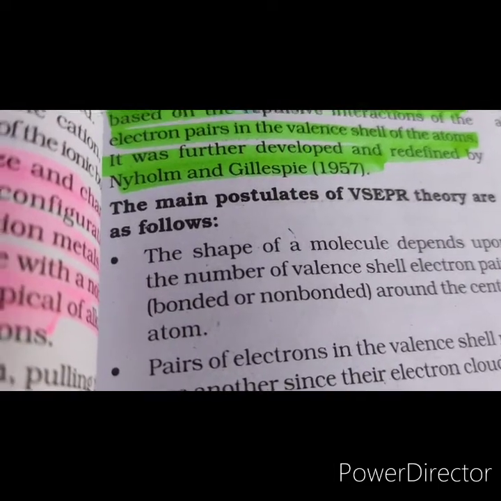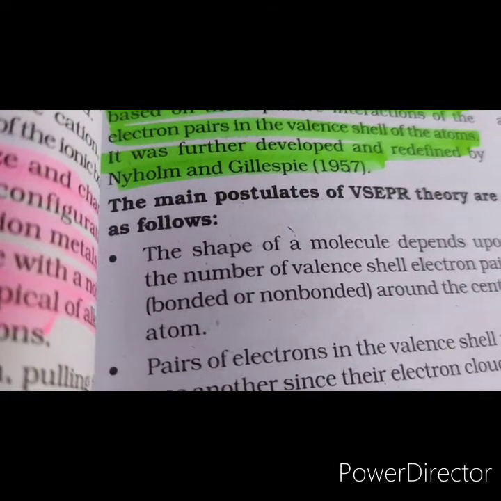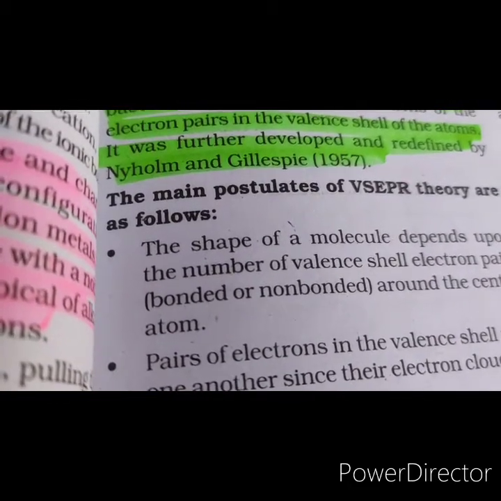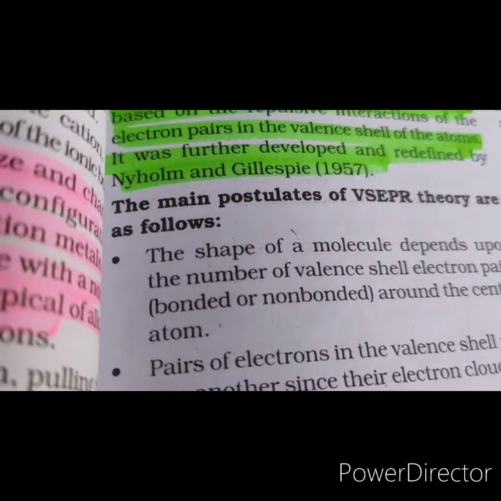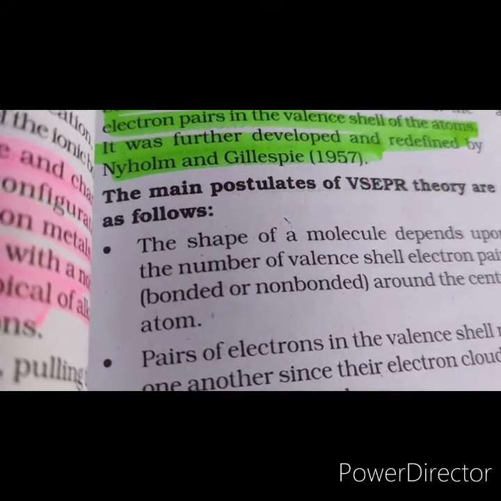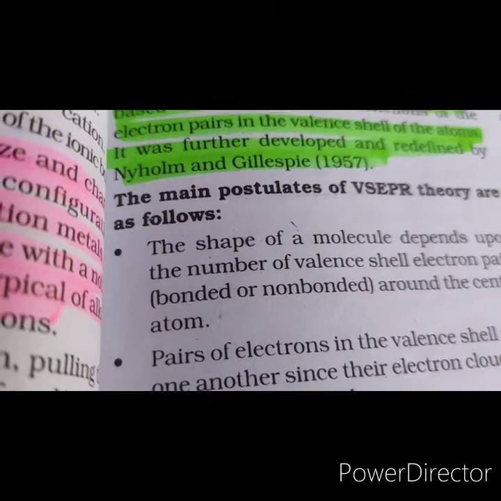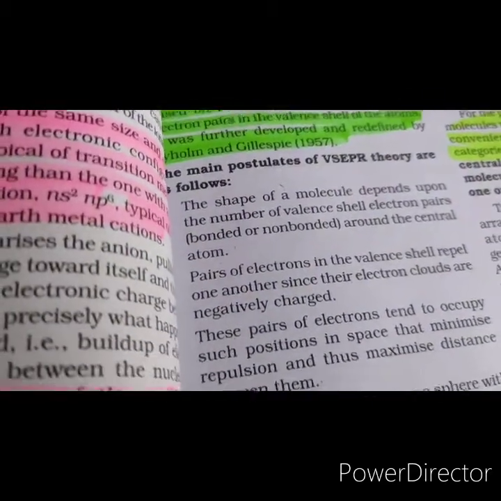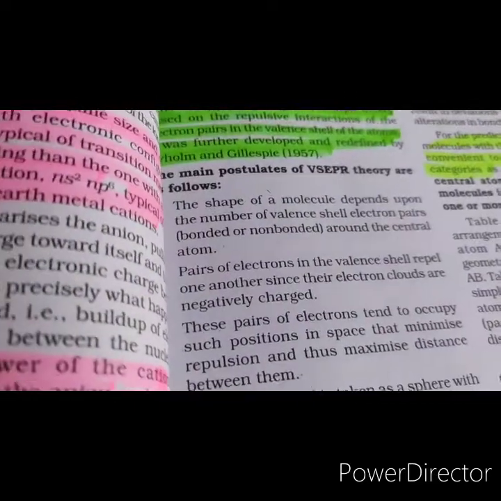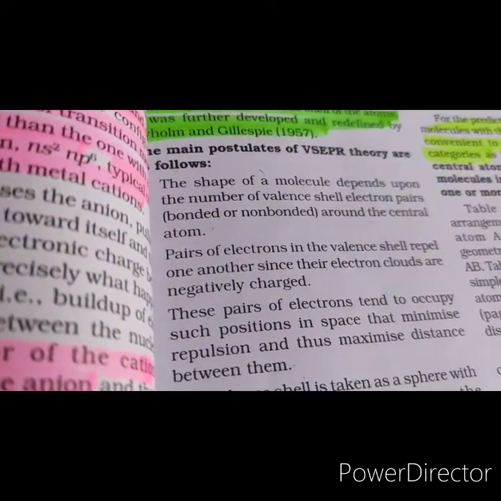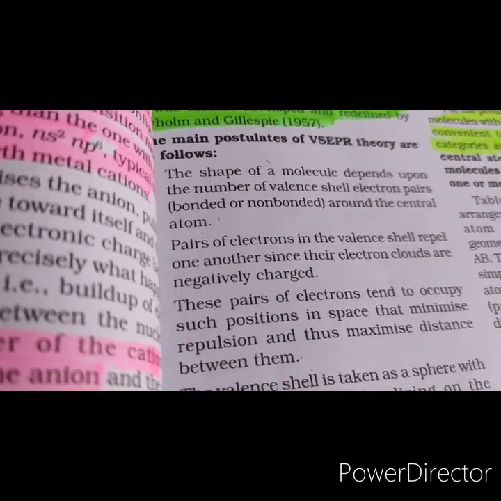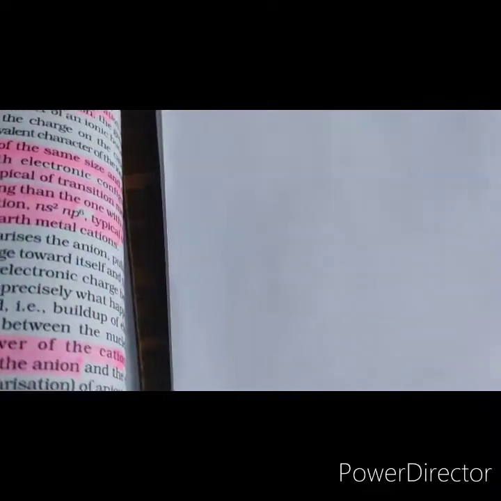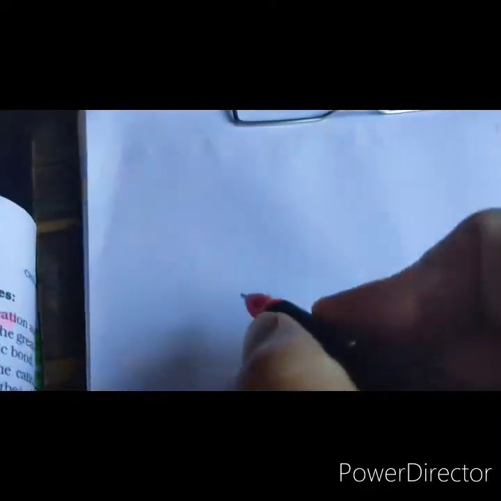The basic idea of this theory is that the bonded atoms in a molecule adopt that particular arrangement in space around the central atom which keeps them as far apart as possible. Let us see the postulates of the valence shell electron pair repulsion theory. The first postulate is that the shape of the molecule depends upon the number of valence shell electron pairs around the central atom. For example, methane.